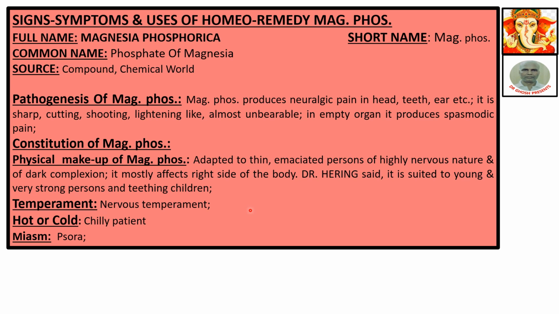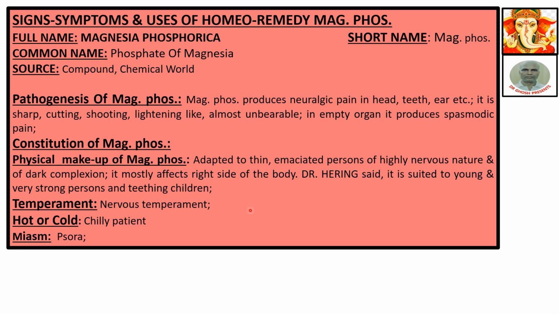Pathogenesis of Mag Phos. Mag Phos produces neuralgic pain in head, teeth, ear, etc. The pain type is sharp, cutting, shooting, lightning-like, almost unbearable. In empty organs it produces spasmodic pain.